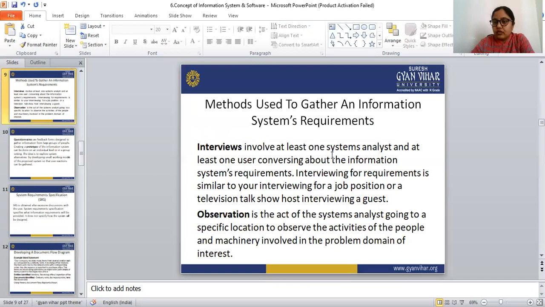Next is observation. We can collect the information by observing too.